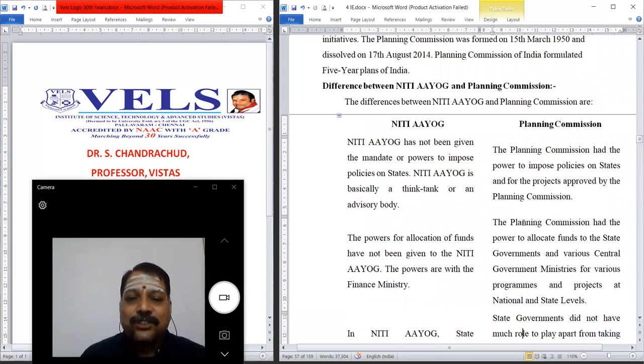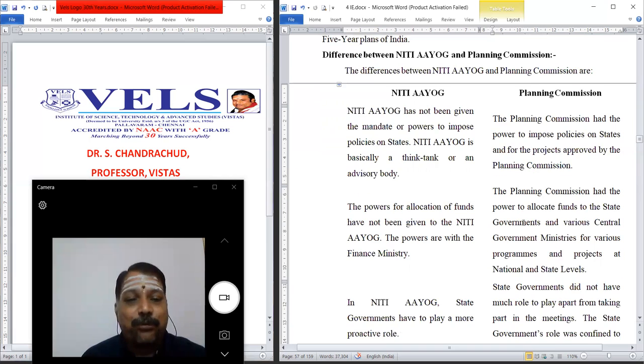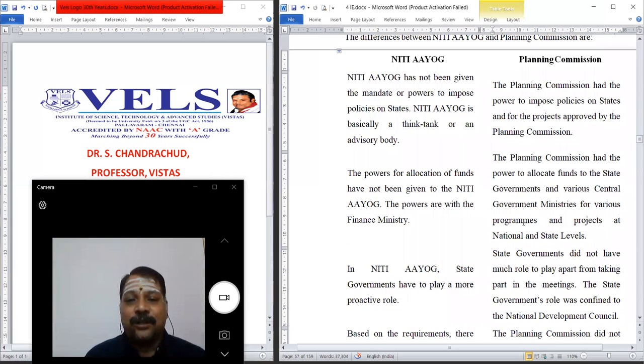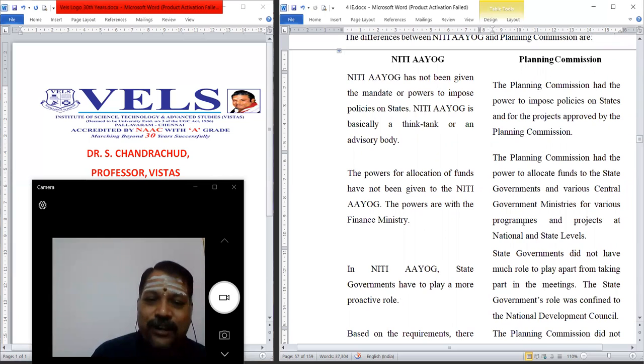NITI Aayog has not been given the mandate or power to impose policy on states, because NITI Aayog is basically a think tank or an advisory body only, whereas the Planning Commission had the power to impose policy on states and for a project approved by the Planning Commission. The second difference is that the power for allocation of funds has not been given to NITI Aayog.